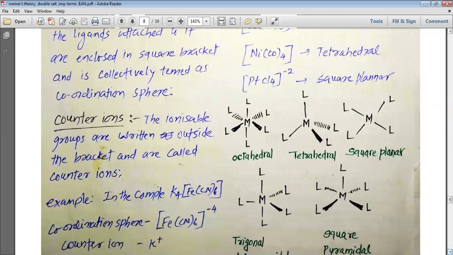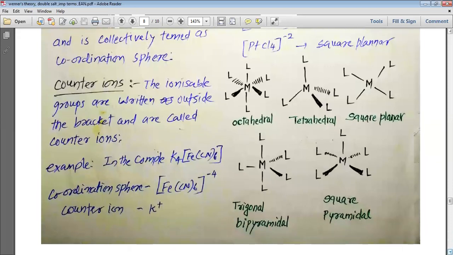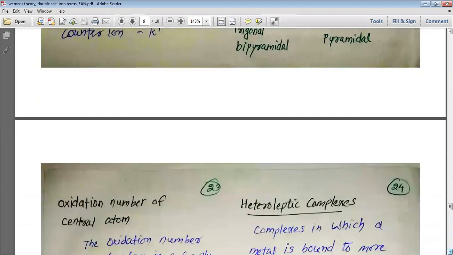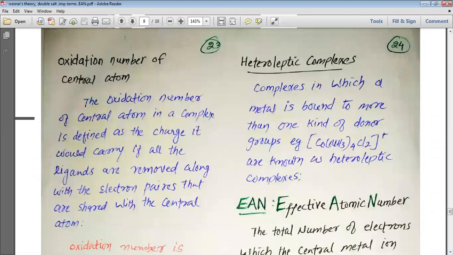You can see the various polyhedron shapes here, where M is the central metal atom or ion and L represents the ligand. For ML6 we have octahedral. When we have ML4, we can have tetrahedral or square planar. When we have ML5, we can have either trigonal bipyramidal or square pyramidal. So this is how, my dear students, we understand the coordination polyhedron.